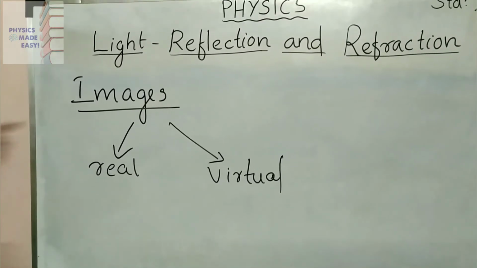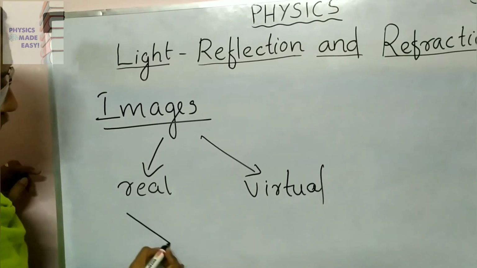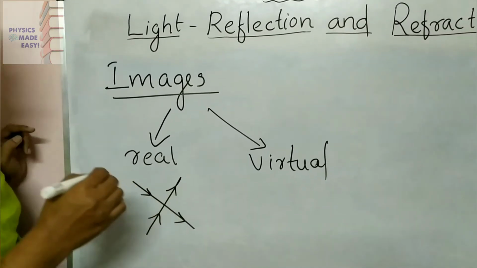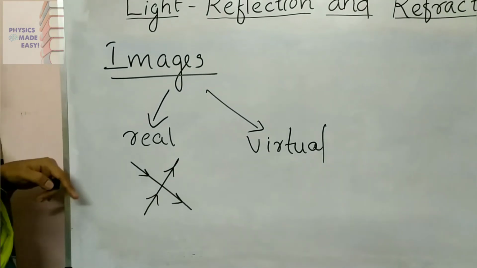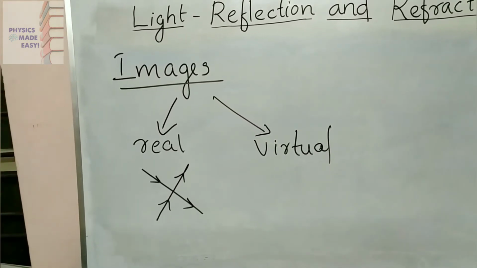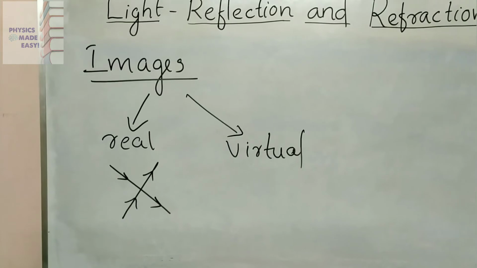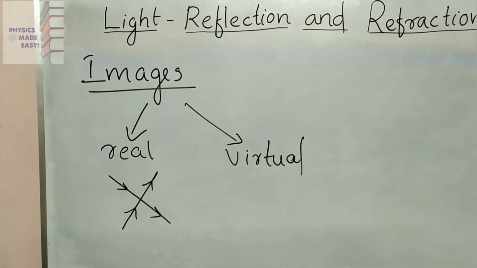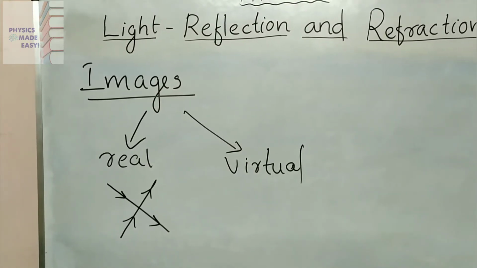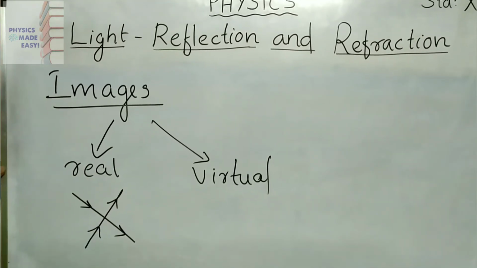Here we are discussing reflection, so I am going to explain these images in terms of reflected rays. If two reflected rays actually intersect at a point, you will get a real image. That is happening in the case of the cinema screen. Then the virtual image is what you can see in a plane mirror. If you are standing in front of the mirror, you can see an image, but you can't touch that image. If you go behind the mirror, can you touch that image? No, you can't. Since we get that image behind the mirror, such images are called virtual images.